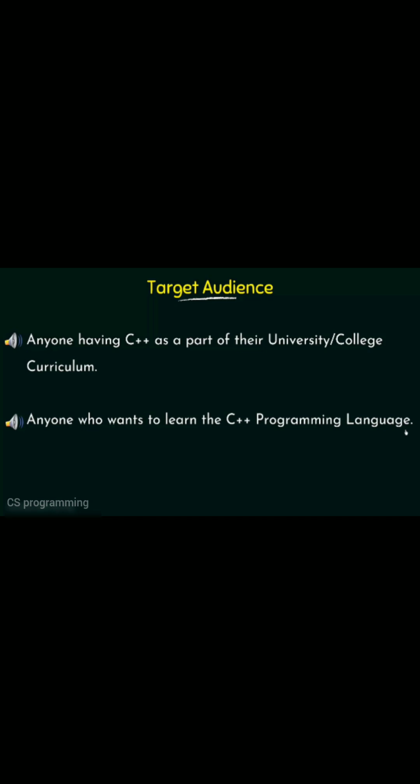Alright, so that was the basic introduction to C++. I hope you got an idea of what the C++ programming language is, how it is an extension of C, what things we are going to study in this course, and who the target audience is. I hope we will have a wonderful journey in learning and teaching this course together. I hope this introductory lecture is clear to you.